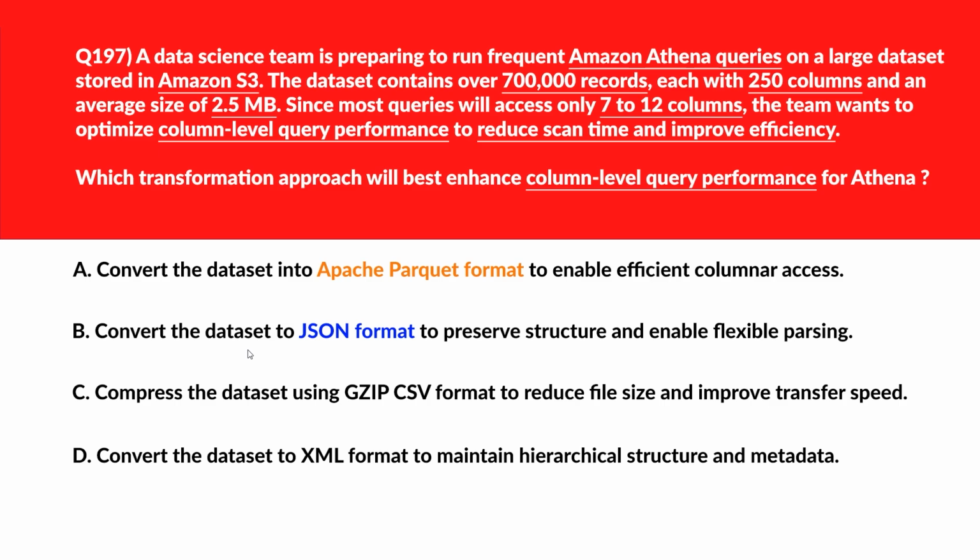B says convert the dataset to JSON format to preserve structure and enable flexible parsing. Text-based structure increases scan size and lacks columnar optimization. Let's delete this. We'll move to C. C says compress the dataset using gzip CSV format to reduce the file size and improve transfer speed. Gzip CSV format reduces storage but doesn't improve column level query performance. We'll reject it. We'll move to now option D.